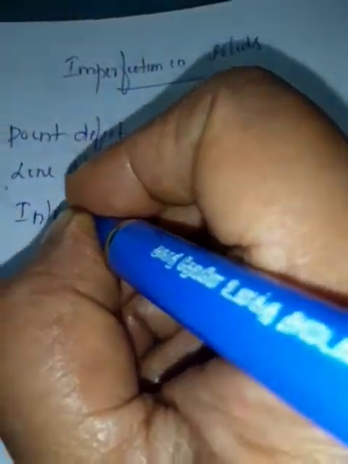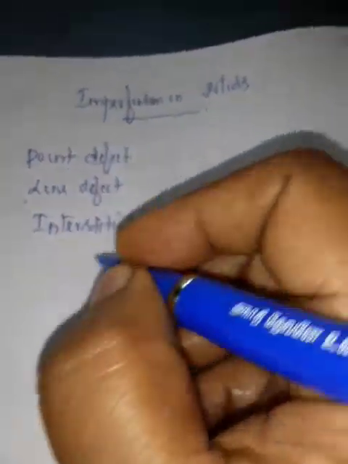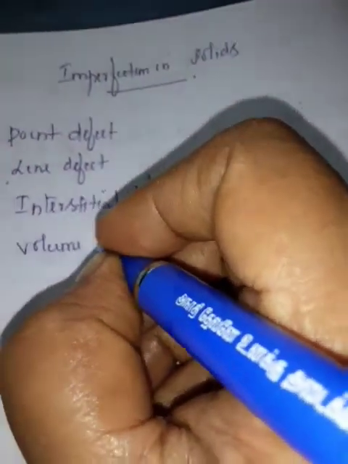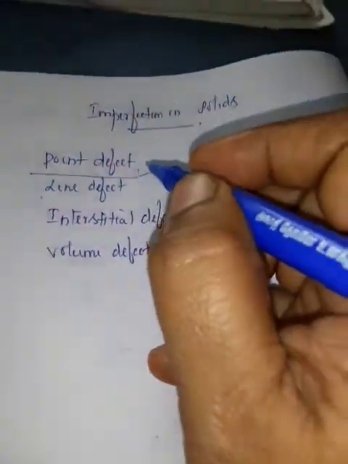These defects affect the physical and chemical properties of the solid and also play an important role in various processes. In this way, in a crystal there are many defects. Number one is point defect. Number two, line defect. Number three, interstitial defect. Number four, volume defect. Among the four defects, we are only going to see point defect.